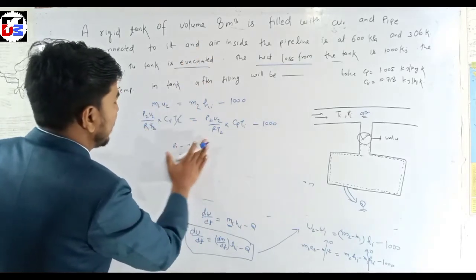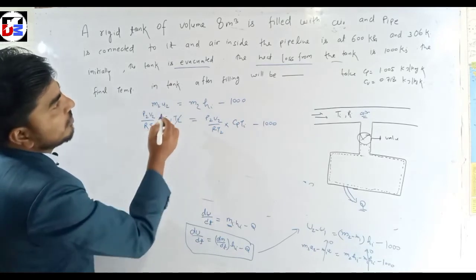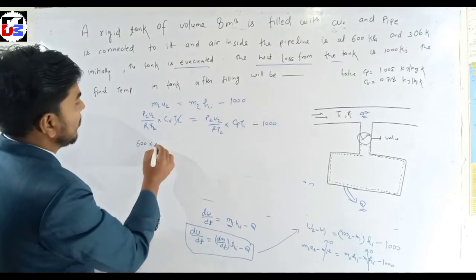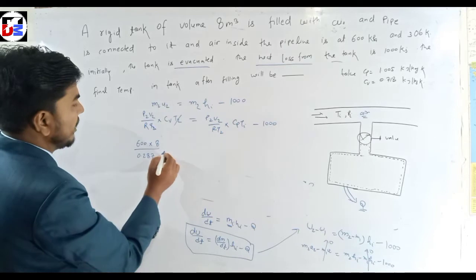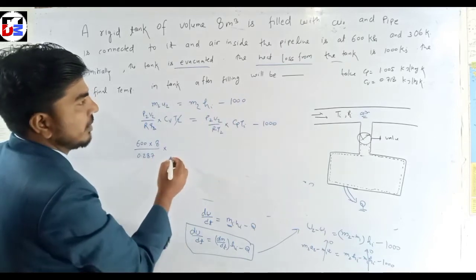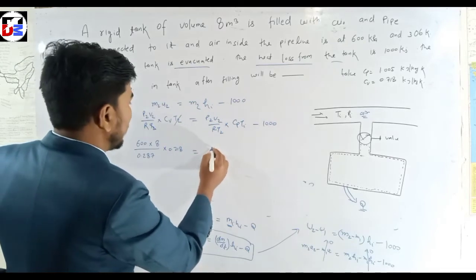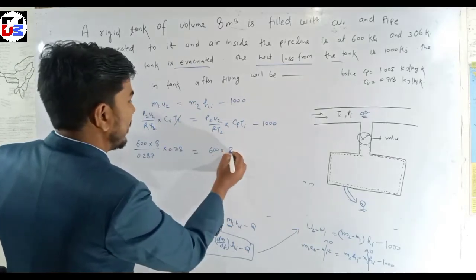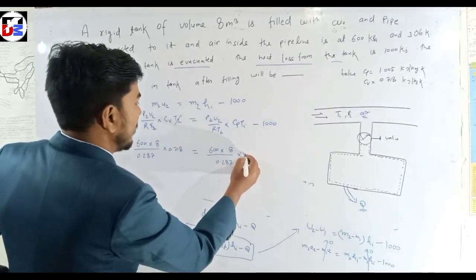Now we write all the values. p2 is 6 kPa into v2 8 upon R 0.287 for the air, and cv is given as 0.718, is equal to p2 here given 600 into v2, the same 8, upon 0.287 into 0.